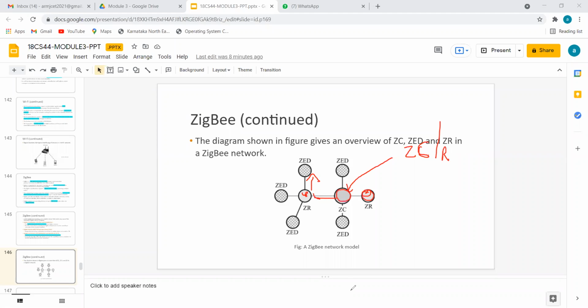I hope it is clear now. If this end device A wants to send to this end device B, what is the order? End device A should forward the message to the router. The router will give it to the coordinator, and the coordinator will forward it to another Zigbee end device. Hope it is clear how it works. In a Zigbee network, the controller or coordinator is responsible for all kinds of operations.